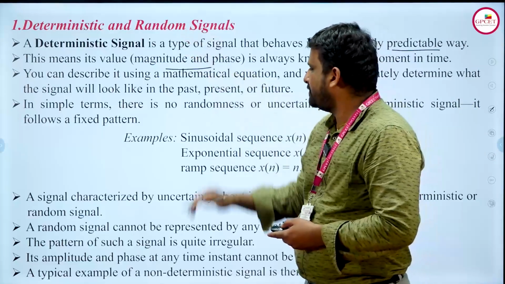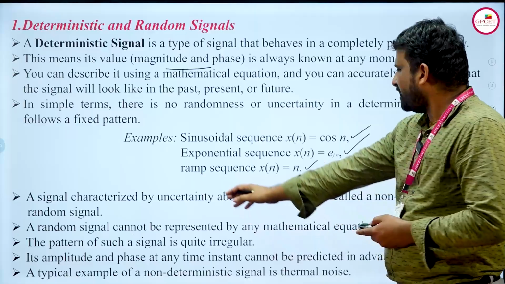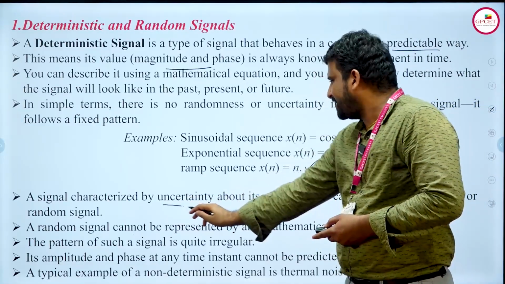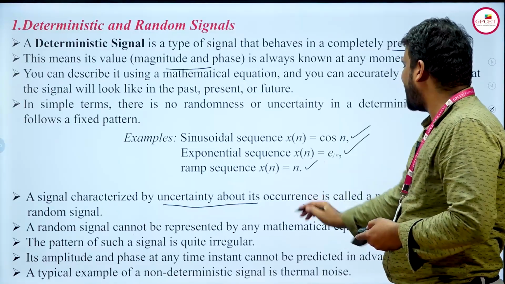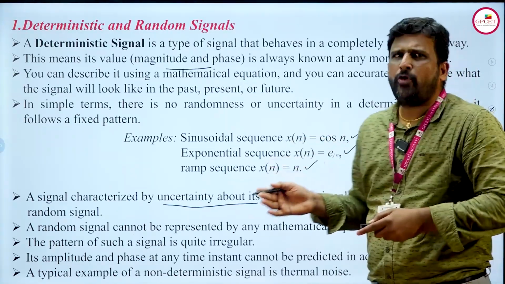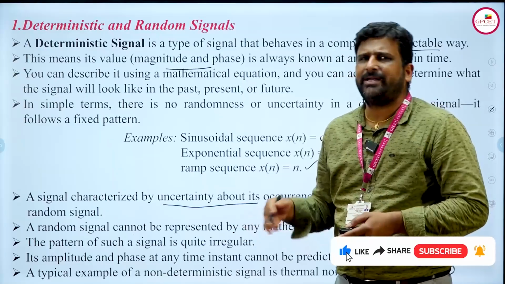So coming to the random, it is quite the opposite, where the main thing is the signal is obtained with uncertainty about its occurrence, where there will be no fixed path. It will occur randomly.